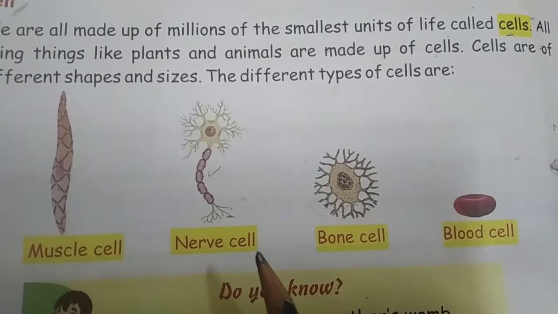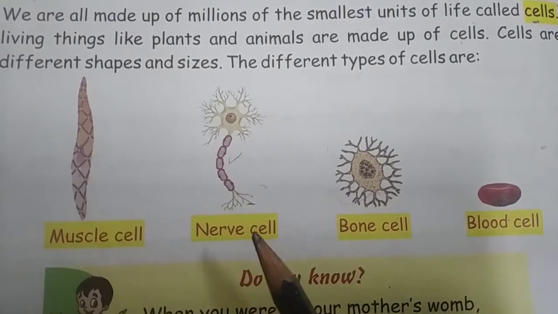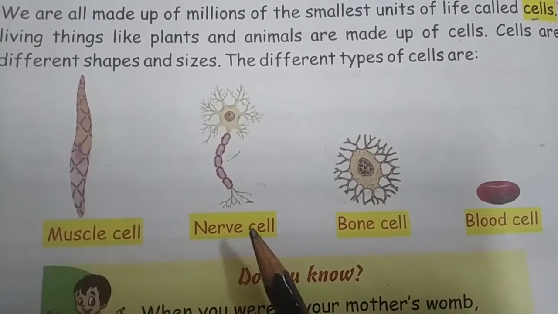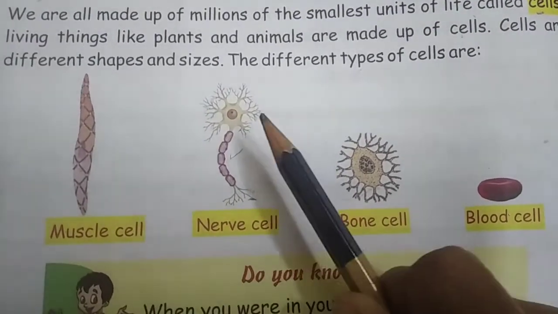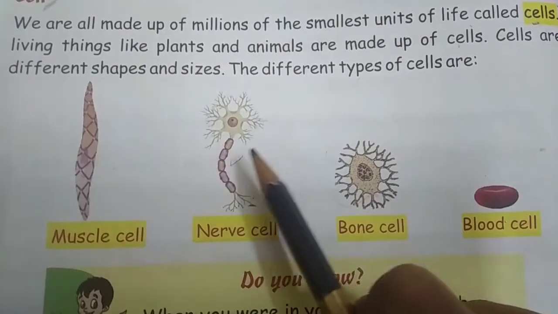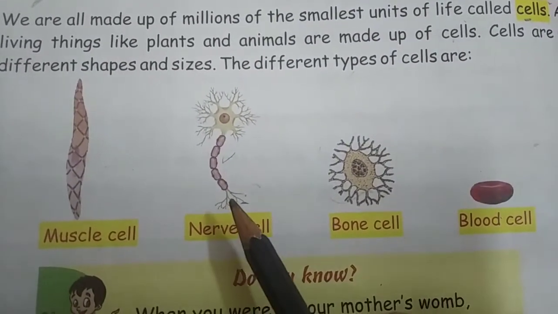That means whatever the information is given to the brain or given by the brain, that is due to the nerve cell. That is very important, okay? And you can see the structure of this nerve cell. This also has a head-like structure and tail-like structure.